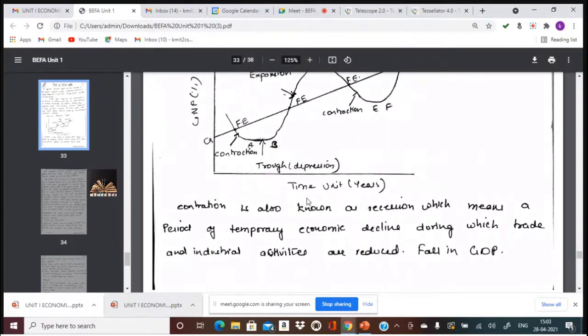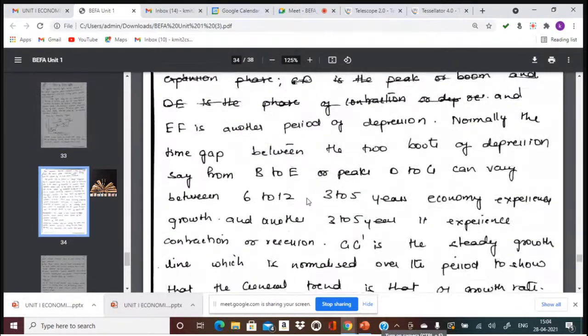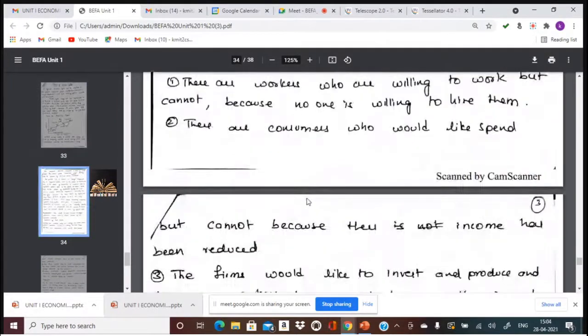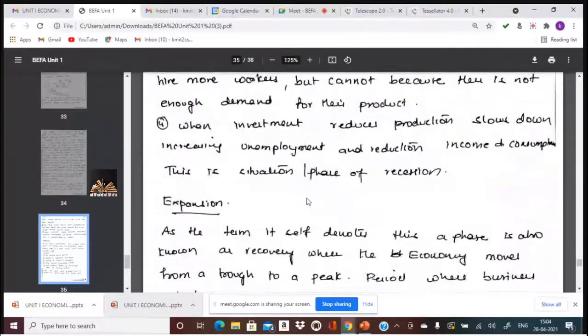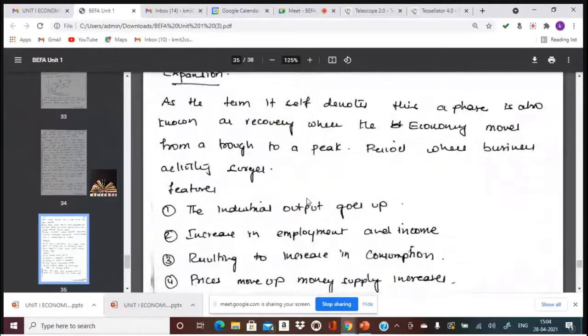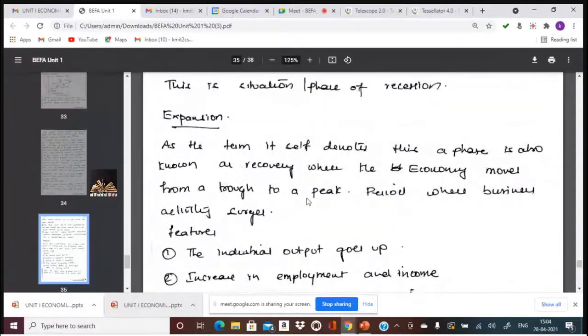Now, as I said, no particular phase is permanent. Each phase will lead to the other phase. So after contraction, the next one is expansion. For example, if the government takes necessary actions to control inflation and recession, and brings more and more policies to control the business cycle recession, that leads to expansion.